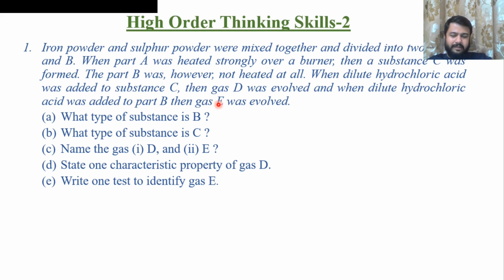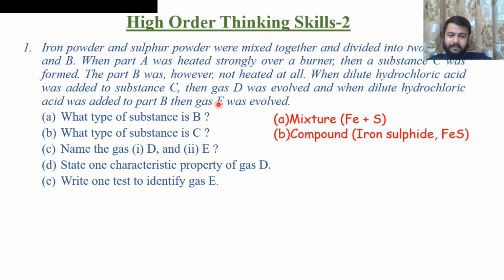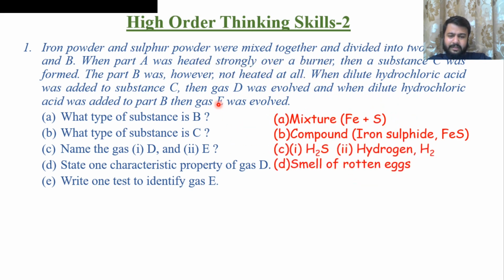So these are all the answers. You can match: mixture of iron and sulfur, very good. Compound of iron and sulfur, that is iron sulfide, FeS. Then hydrogen sulfide, H2S, and hydrogen. Then smell of rotten eggs, then burns with a pop sound. If you want the analysis part of this question, just pause your video, go back, and then listen to each and every line carefully, and this is your answer.